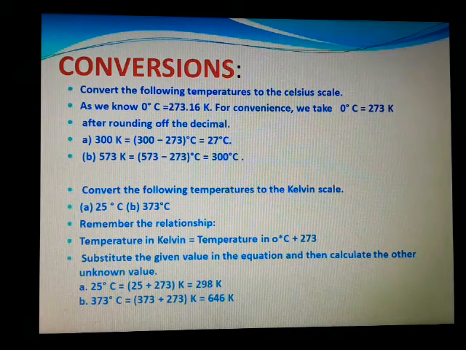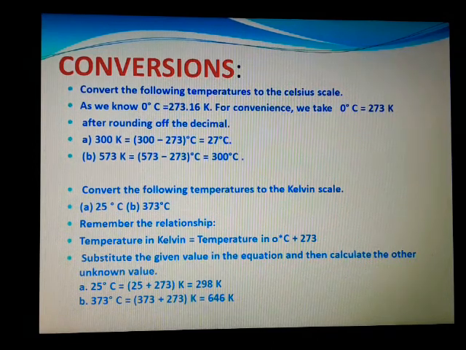How can we convert Celsius into Kelvin? You have to add. So 25 degrees Celsius is equal to 25 plus 273 Kelvin, that is equal to 298 Kelvin. And 373 plus 273 gives you 646 Kelvin. So if it is Kelvin to Celsius, you have to subtract 273. If it is Celsius to Kelvin, you have to add 273.